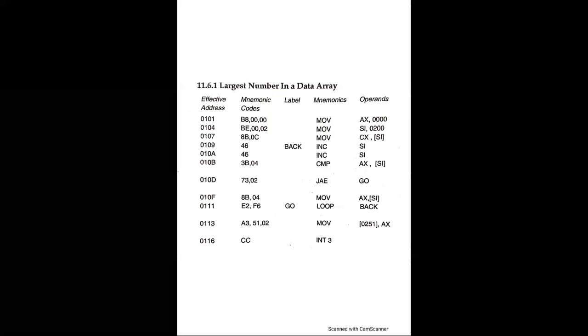Two consecutive memory locations store a 16-bit number, that is 2 bytes of a 16-bit number.